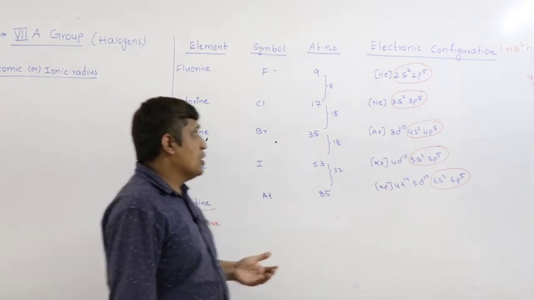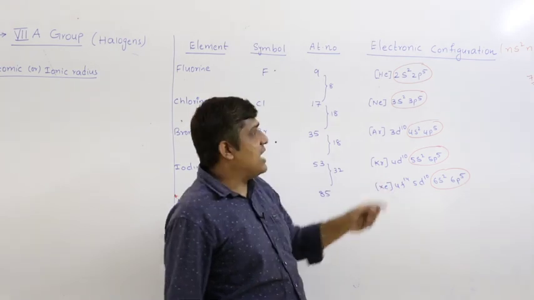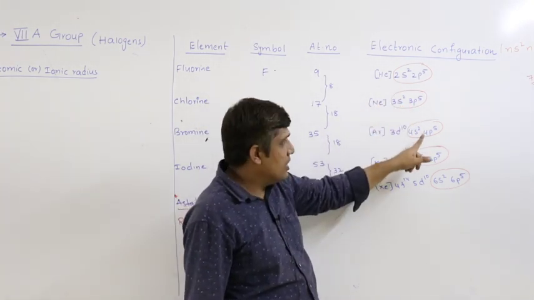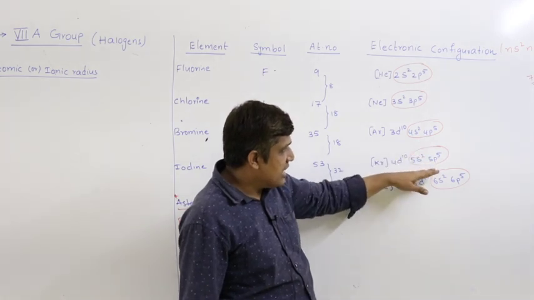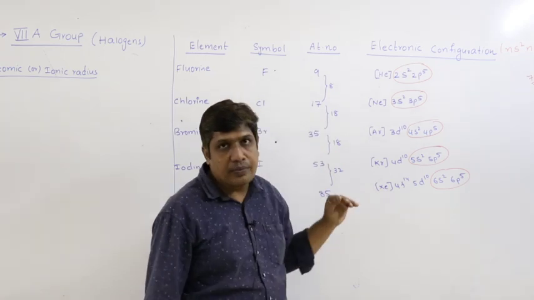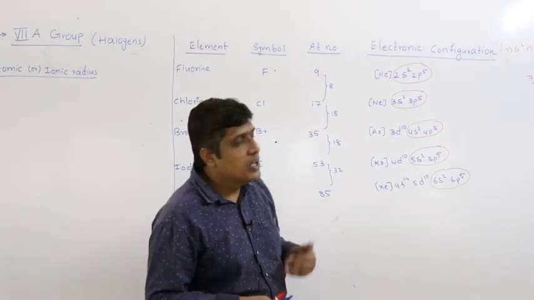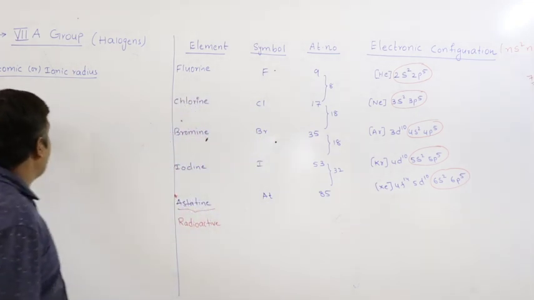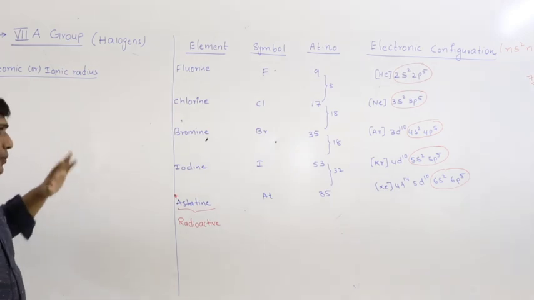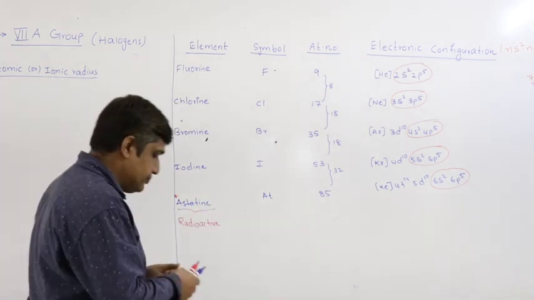Why does it increase? Because as you move from top to bottom in a group, a new energy level is added. Here the energy level is second, here third, here fourth, then fifth and sixth energy level is added. So the size of the atom keeps on increasing. So atomic and ionic radii increase down the group. But the question is, does it increase regularly?